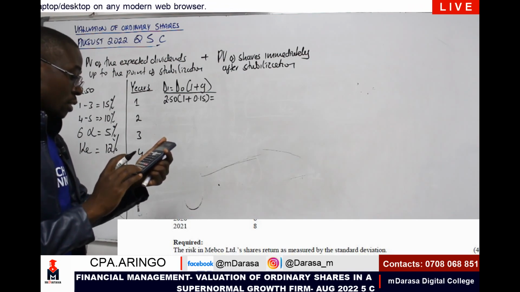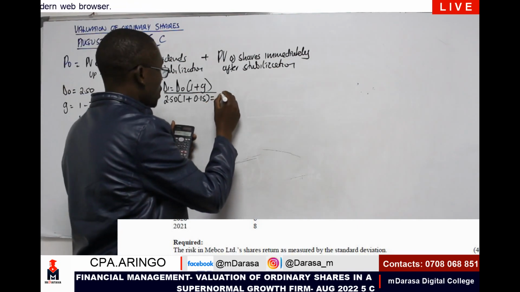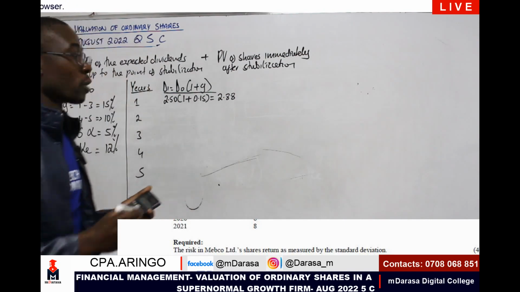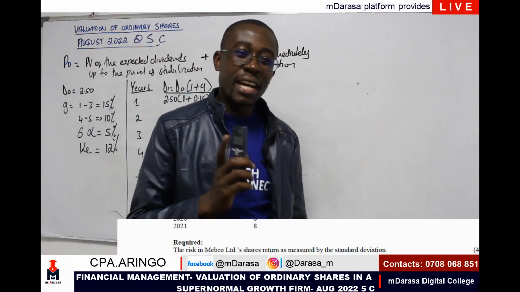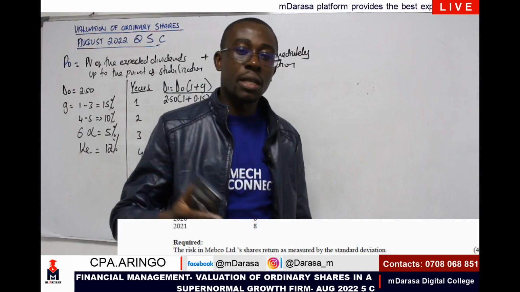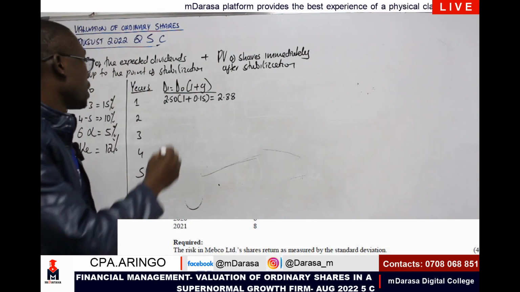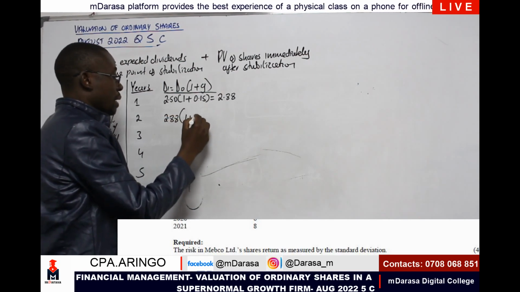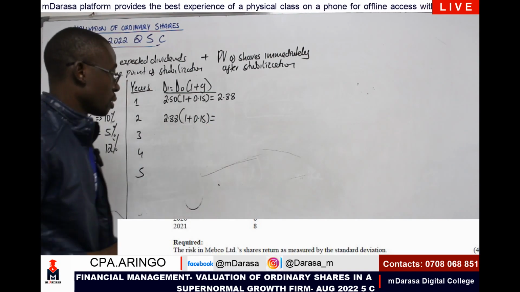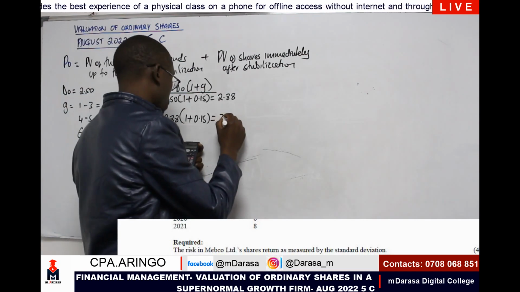That should be 2.5 times 1.15 to give us basically 2.88 to 2 decimal places. What about year 2? In year 2, what will be our current dividends? The current dividends will be the dividends for the year that we just paid, the previous year, which in this case is year 1. So I'll be having 2.88 times 1 plus g, 0.15. That should give us 2.88 times 1.15.